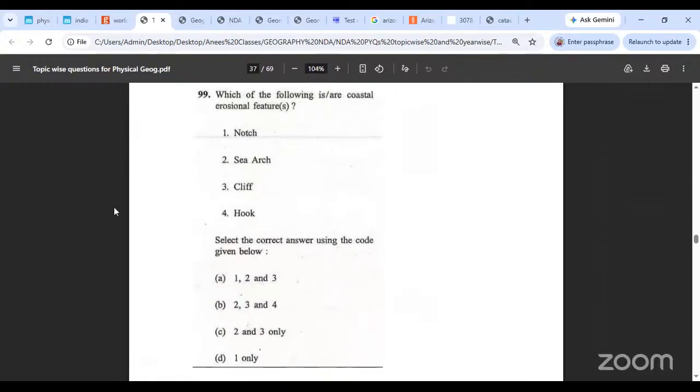Can you make this out? Which of the following are coastal erosional features? Is notch an erosional feature? Notch, sea arches, cliffs, and hooks. If you find a depositional feature, remove that from the list. Cliff is erosional. We'll go with cliff being an erosional feature. Sea arch is erosional. This is the cliff. Remember the cliff of our notch? Most coastlines will have cliffs, especially on the western side.